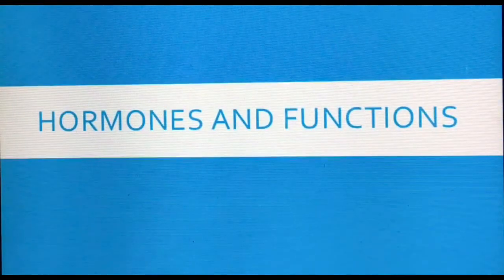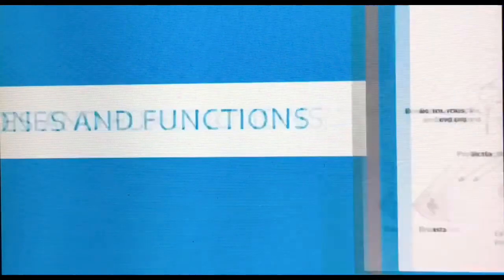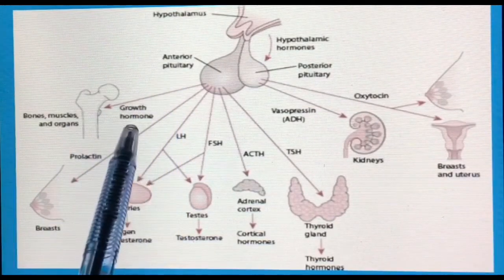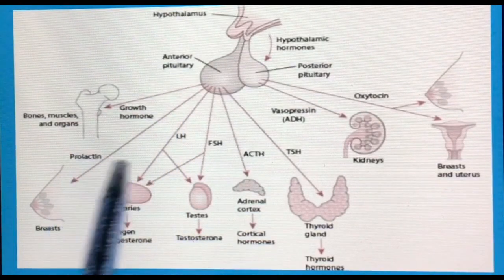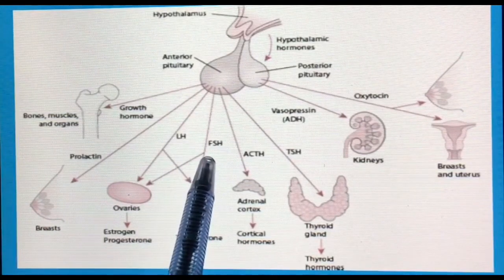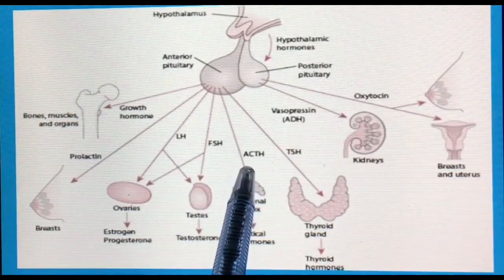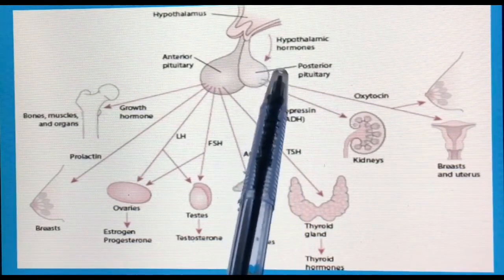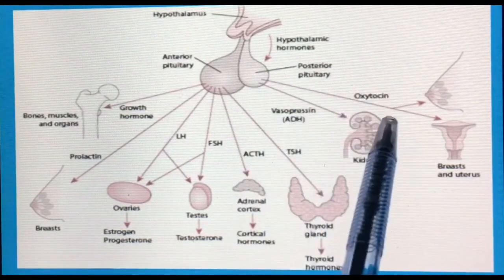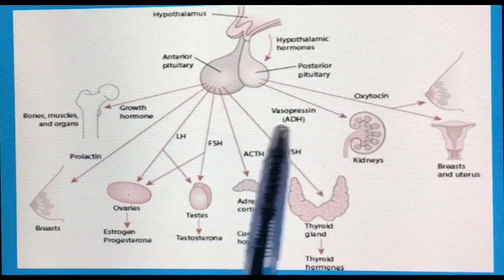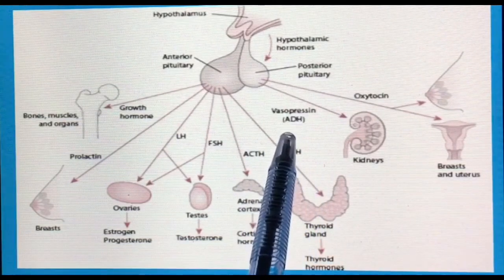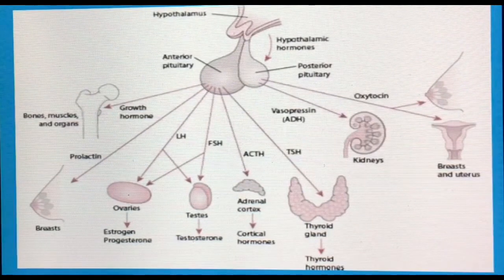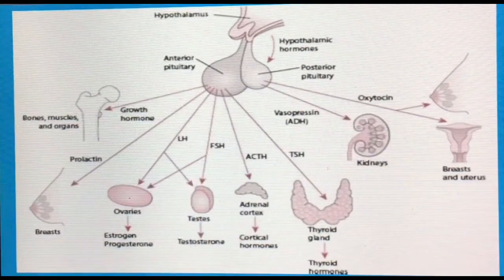Now let's discuss hormones and functions of the pituitary gland. The anterior pituitary lobe secretes growth hormone, prolactin, LH, follicle stimulating hormone, adrenocorticotrophic hormone and thyroid stimulating hormone, while the posterior pituitary lobe secretes oxytocin and vasopressin, which is also known as antidiuretic hormone. Now let's discuss their functions one by one.